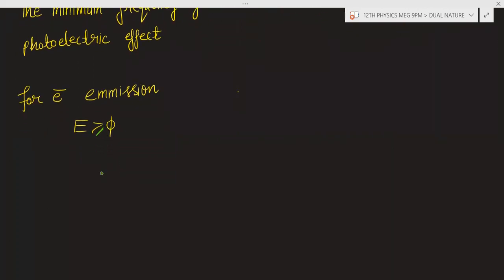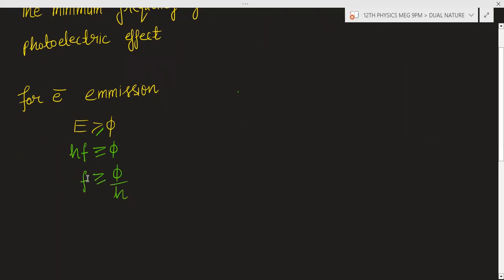We know the value of E in terms of the frequency. E is equal to H into F, and this is greater than or equal to phi. So frequency can be written as phi divided by H. F is the frequency of the incident radiation.